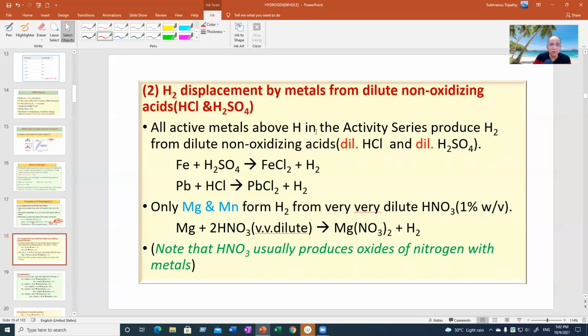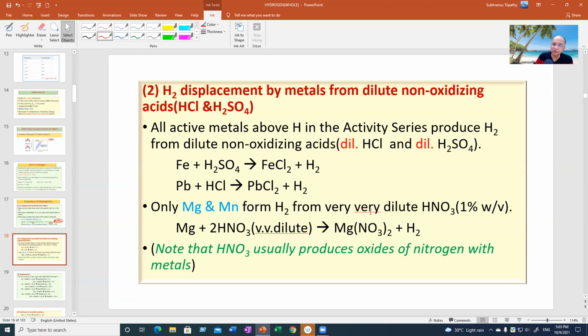The other one is displacement from dilute acids, but non-oxidizing. That means HCl and dilute sulfuric acid. Dilute hydrochloric, dilute sulfuric acid. These are the two non-oxidizing acids. These active metals all, even up to lead, which cannot displace hydrogen from water, will displace hydrogen from dilute acids, right? But these are the two metals, magnesium and manganese, both starting from the letter M.